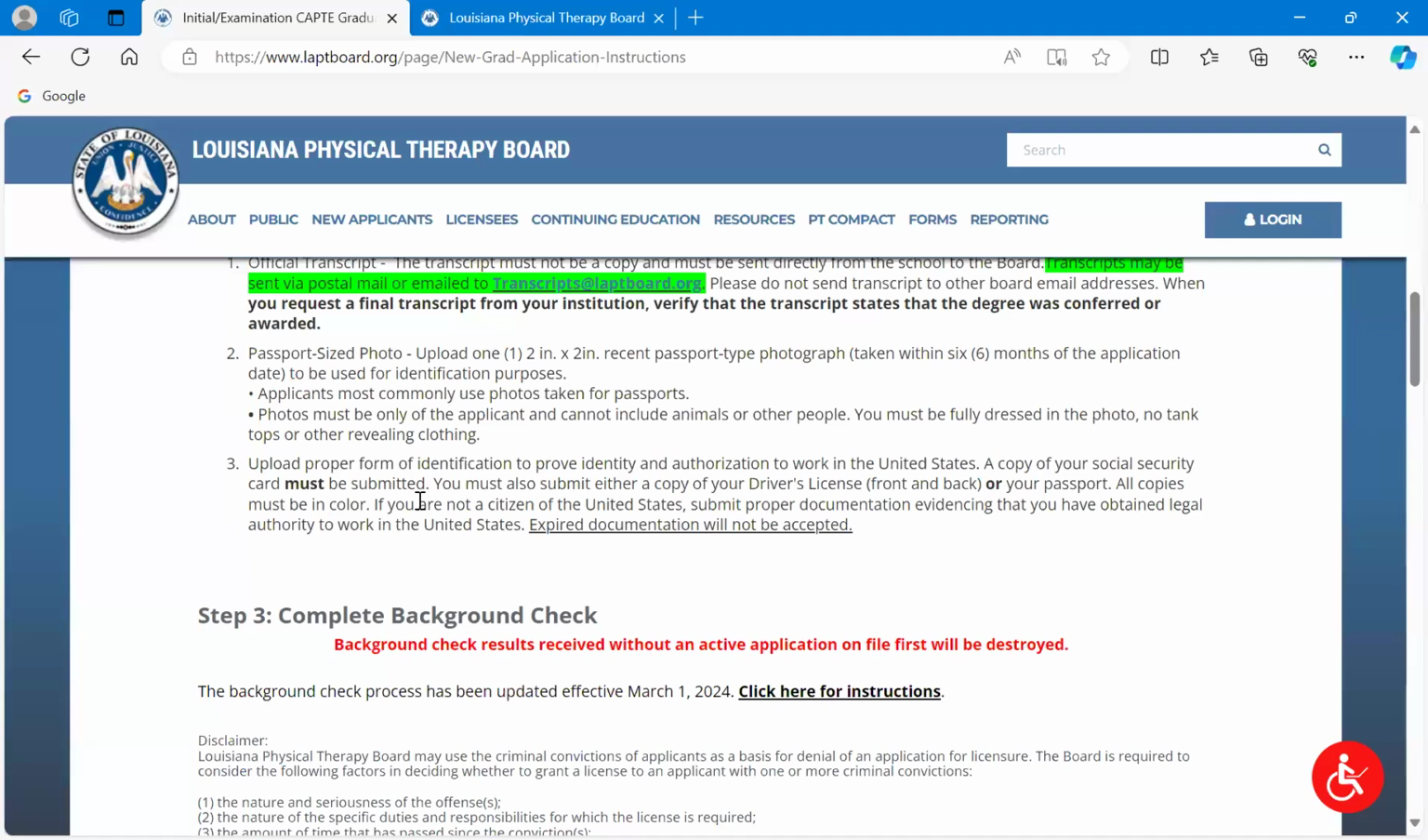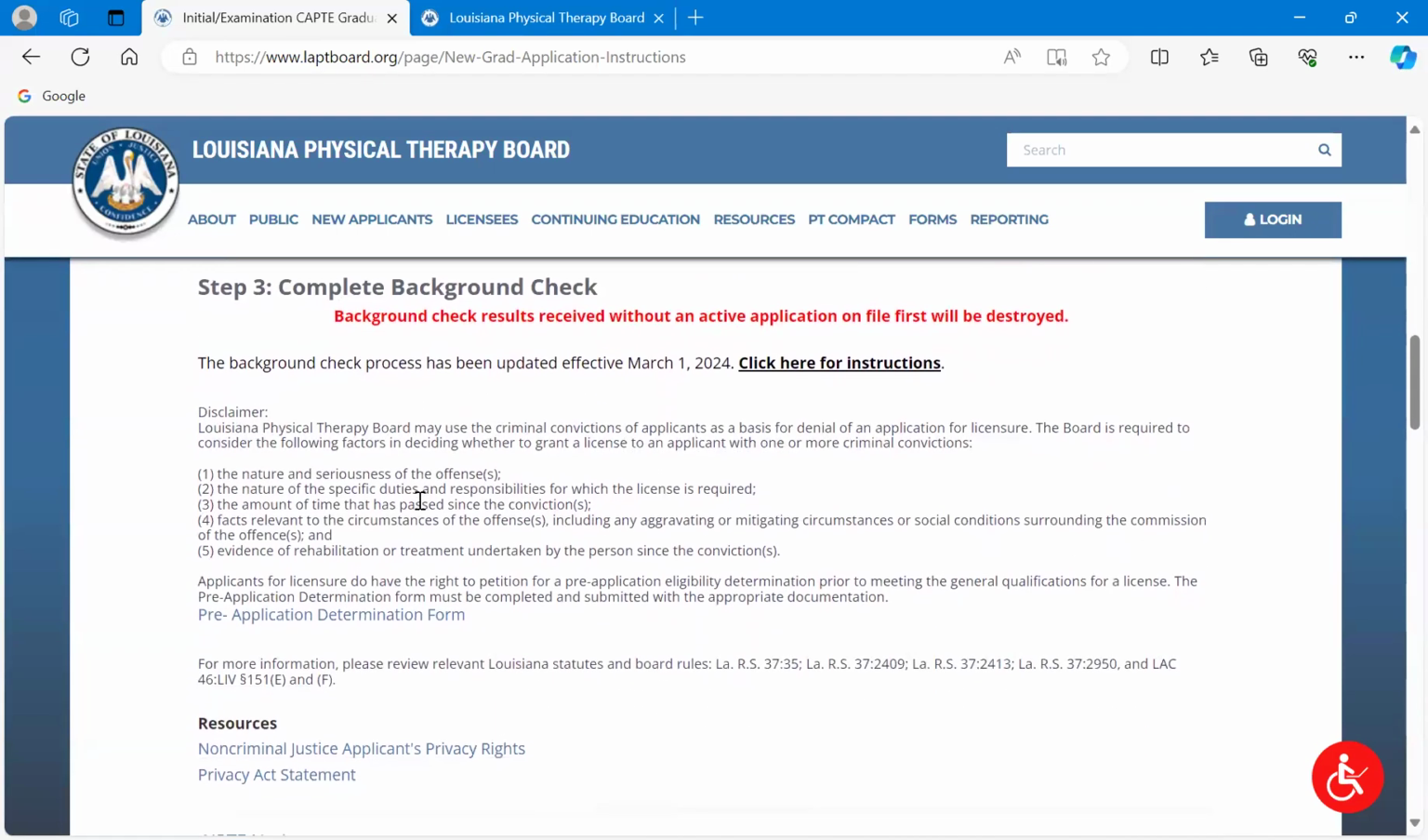Okay, that's step 2. We're going to move on to step 3, which for a lot of people, they're like, oh, the background check, that's the one I'm worried about. Okay. As of March 1st, 2024, we have a new process, a faster process. So if you heard something previously about the background check process, 6 to 8 weeks of processing time, whatever, let's not pay attention to that. This is starting as of March 1st, 2024.